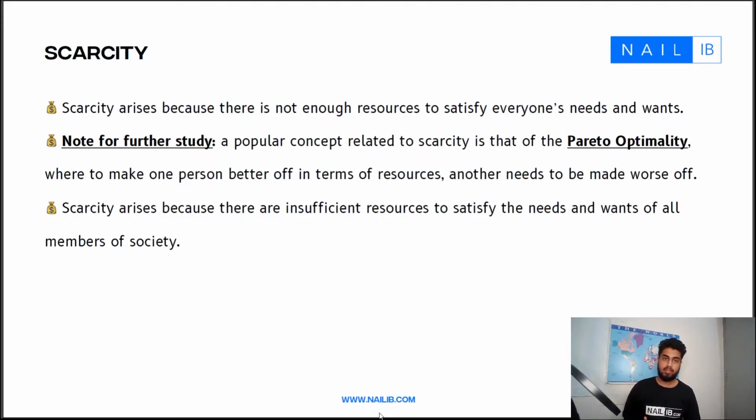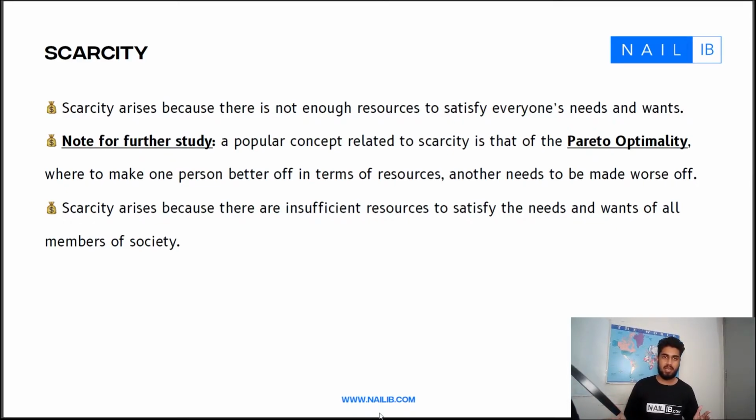Alright, in this video we'll be talking about the concepts of scarcity and the three basic economic questions. These are fundamental concepts which are required for a greater understanding of economics, what exactly is the basic economic theory, and is very important to comprehend before we move on to more complex topics. All right, without further ado, let's get to it.